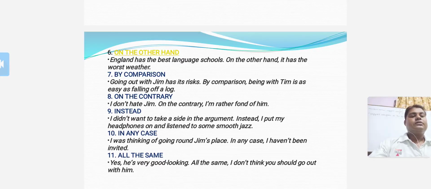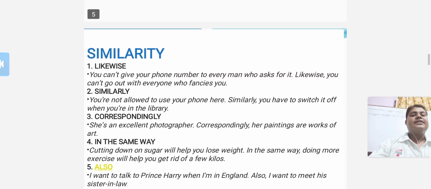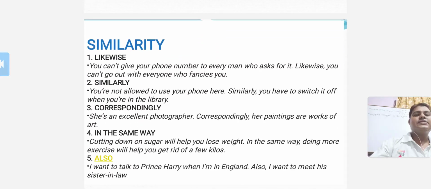After it, next will be the connectors of similarity, such as likewise. Example, you can't give your phone number to every man who asks for it. Likewise, you can't go out with everyone who fancies you. Next is similarly. You are not allowed to use your phone here. Similarly, you have to switch it off when you are in the library. Next is correspondingly. Example, she is an excellent photographer. Correspondingly, her paintings are works of art.